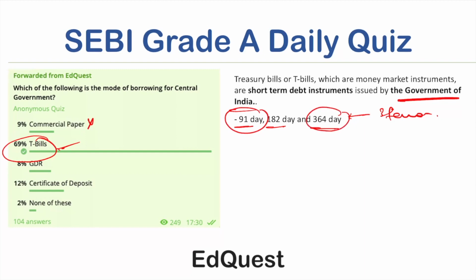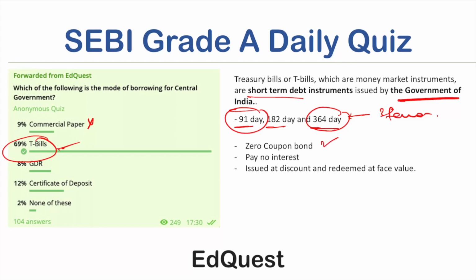We have already discussed that any short term financial instrument cannot have a maturity of more than 1 year. That is why the maximum maturity is 364 days. Another important point is that these are zero coupon bonds.